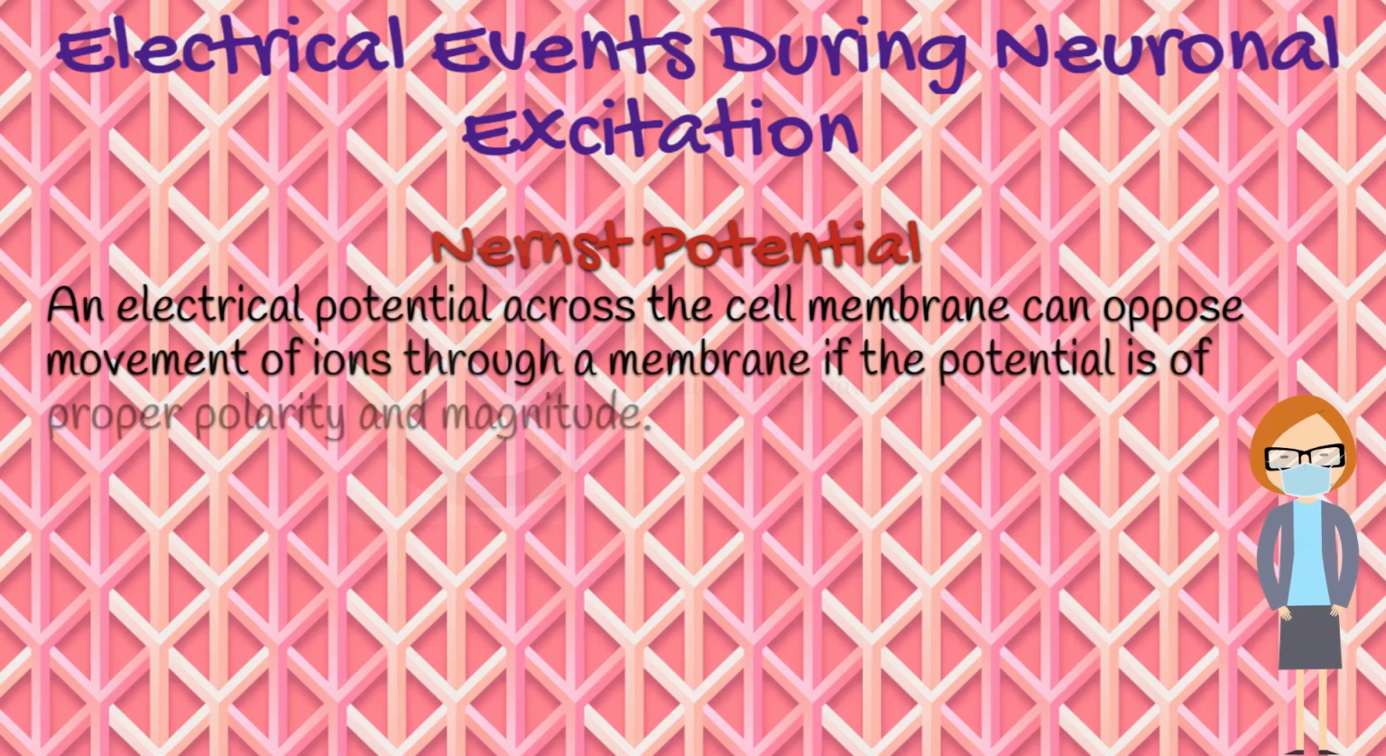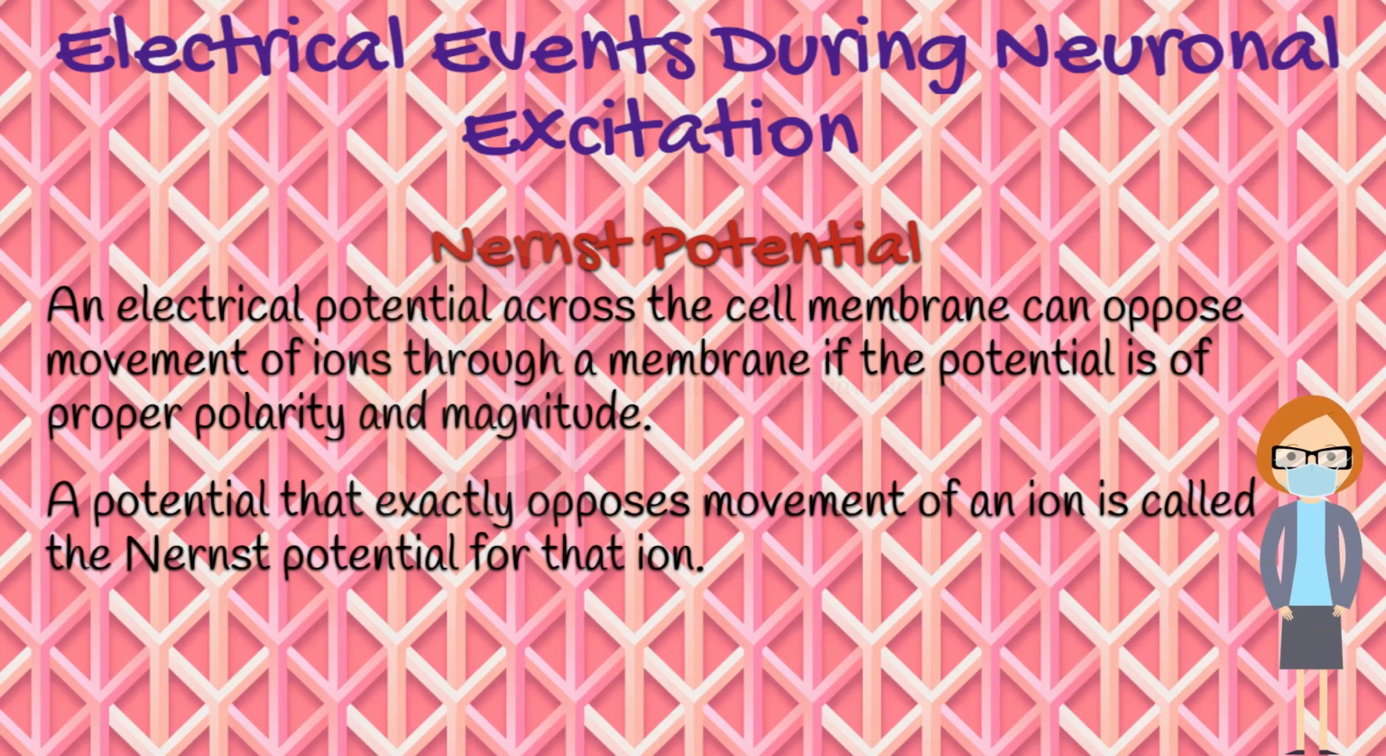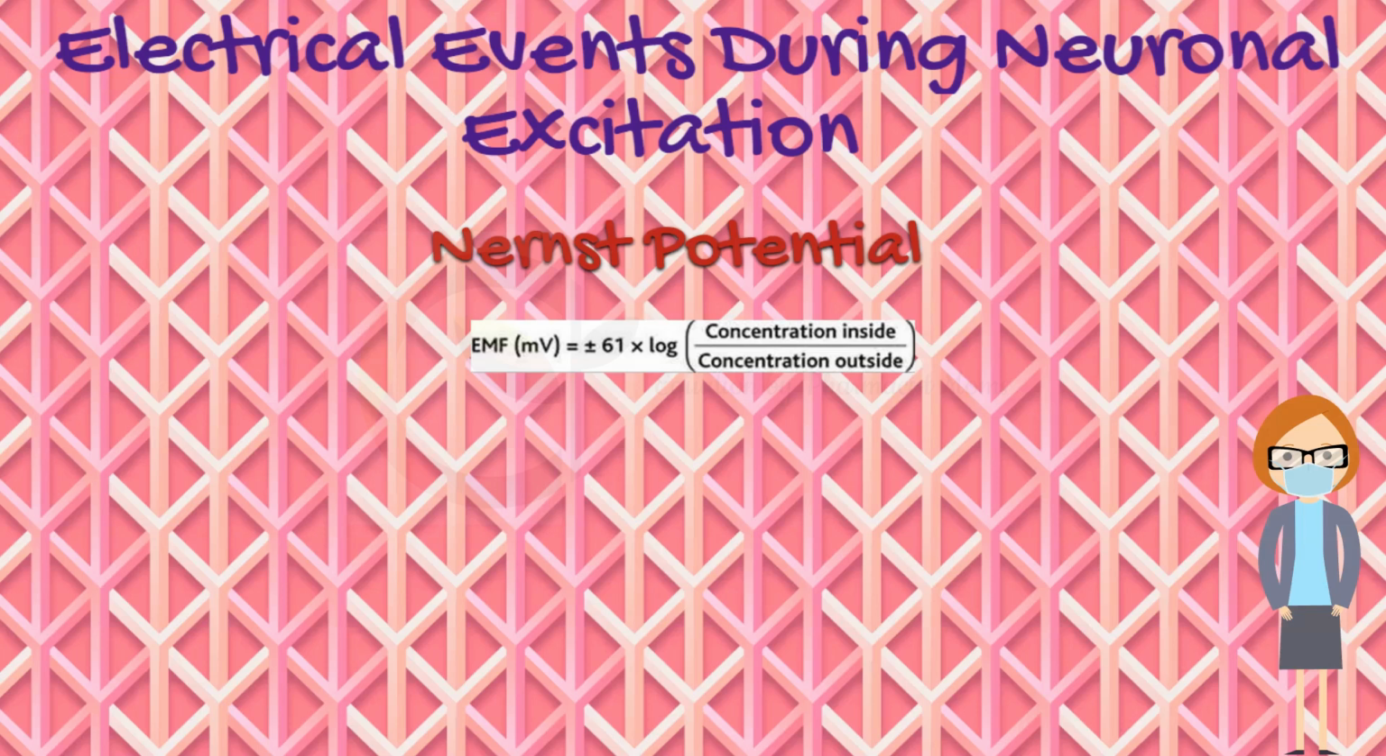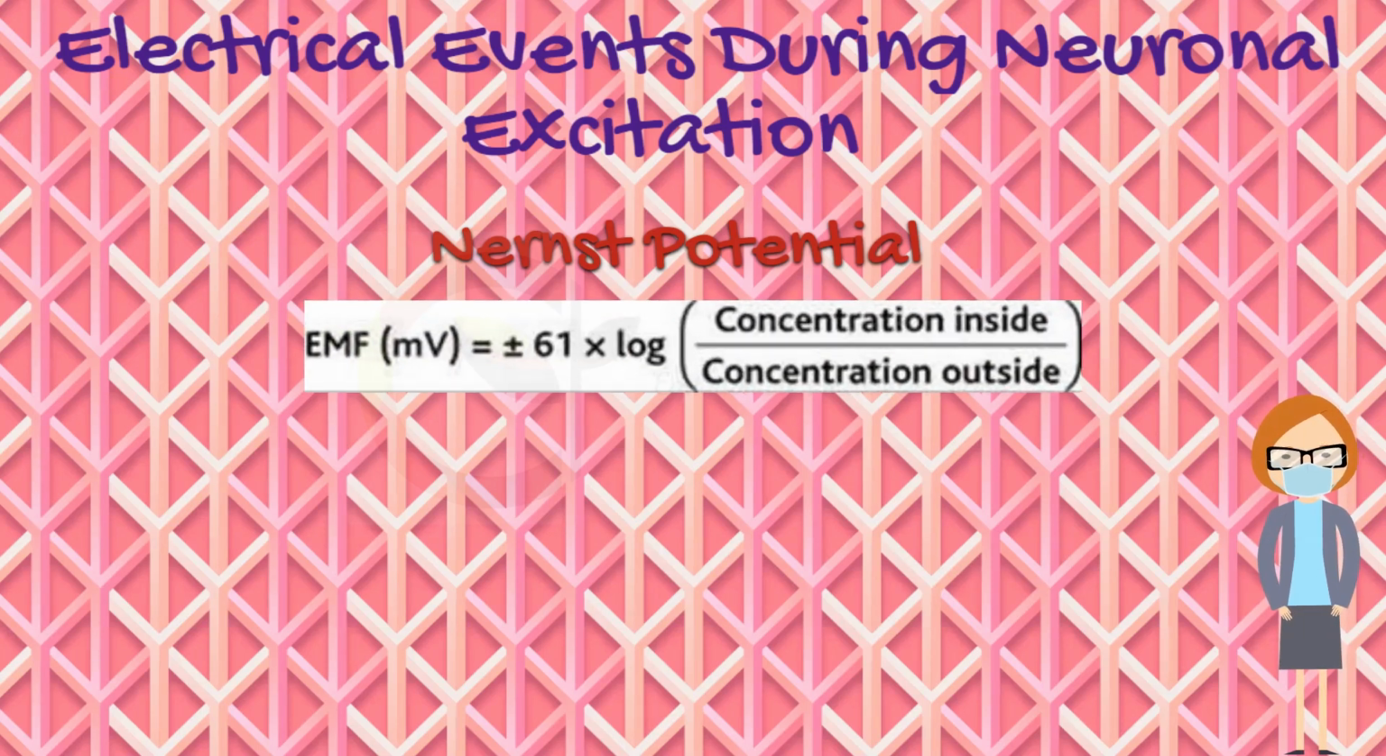What is Nernst potential? An electrical potential across the cell membrane can oppose movement of ions through a membrane if the potential is of proper polarity and magnitude. A potential that exactly opposes movement of an ion is called the Nernst potential for that ion. The equation for this is EMF equals ±61 × log of concentration inside divided by concentration outside, where EMF is the Nernst potential in millivolts on the inside of the membrane. The potential will be negative for positive ions and positive for negative ions.